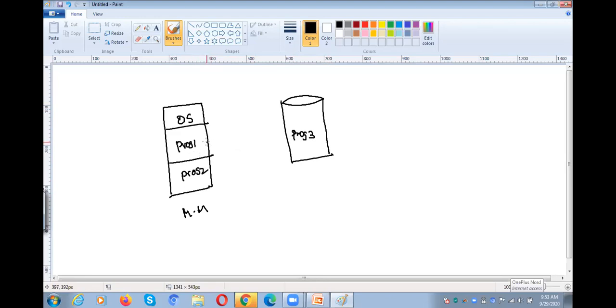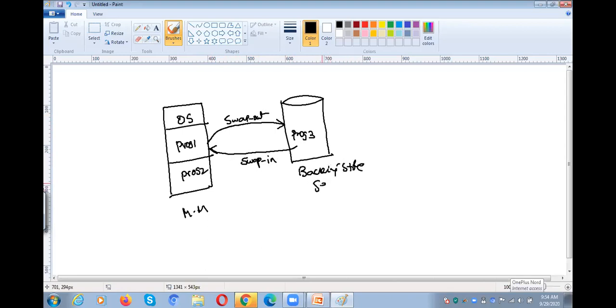So for example, now program 1 is no longer required, or program 1 might be the low priority program. In that case, I will swap out program 1 from main memory to secondary memory, and I will swap in program 3 into the main memory. So this is called a backing store or secondary memory.